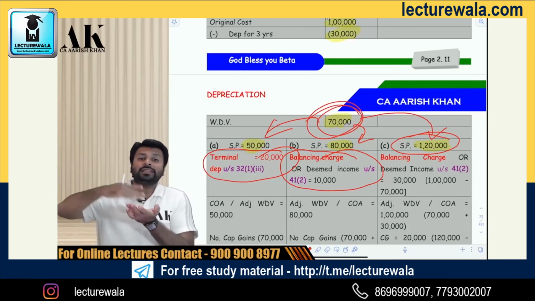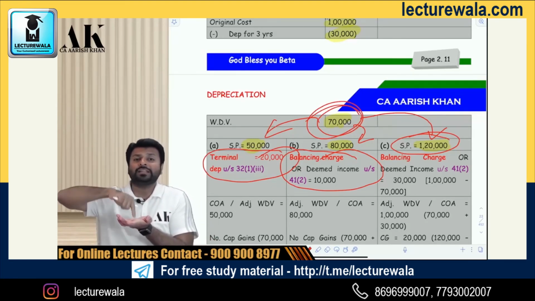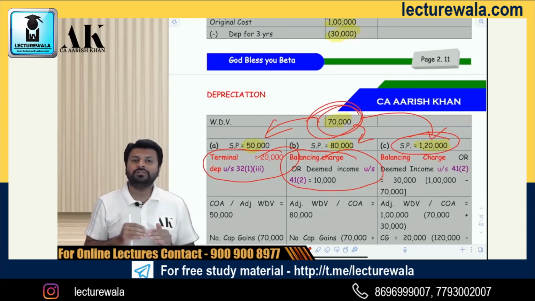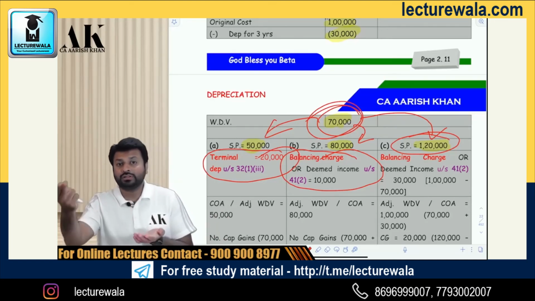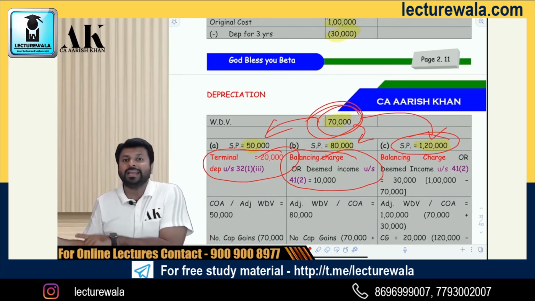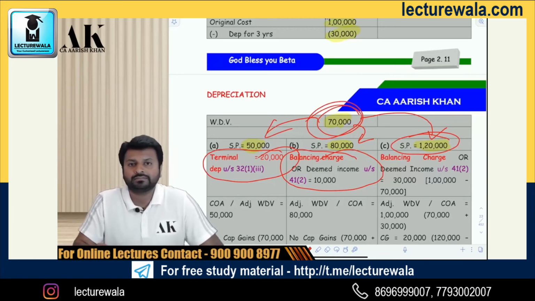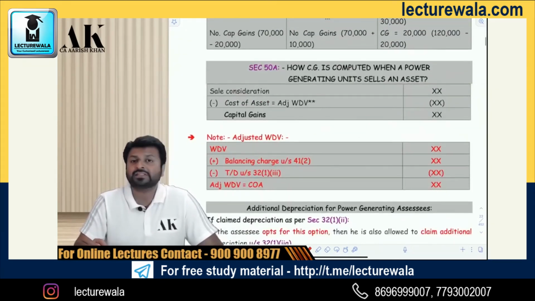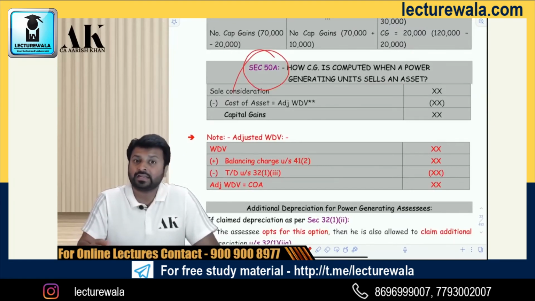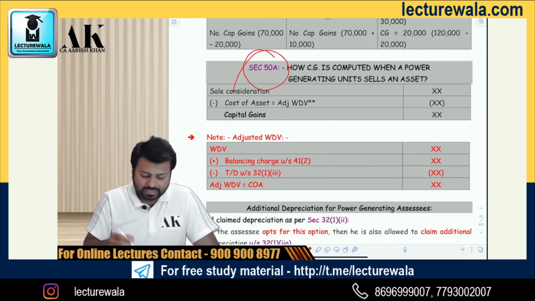And the difference between the selling price and the cost, that is 1 lakh 20 minus 1 lakh, will be considered as capital gains. So if you sell lower than WDV, then terminal depreciation. If you sell more than WDV, then balancing charge. And if you sell more than cost, then balancing charge will be there, as well as capital gains. Now, how to compute capital gains in this case? For that, the government has given a special treatment, a special calculation. In case of a power generating assessee, if they sell their assets, how to compute capital gains? Now see, sale consideration is very simple.